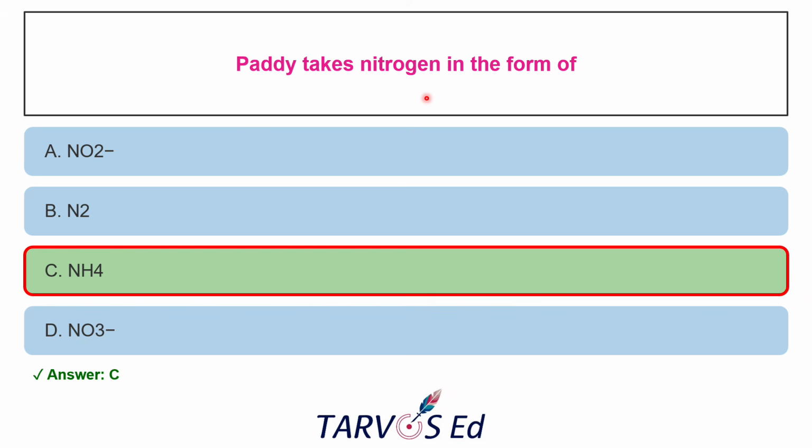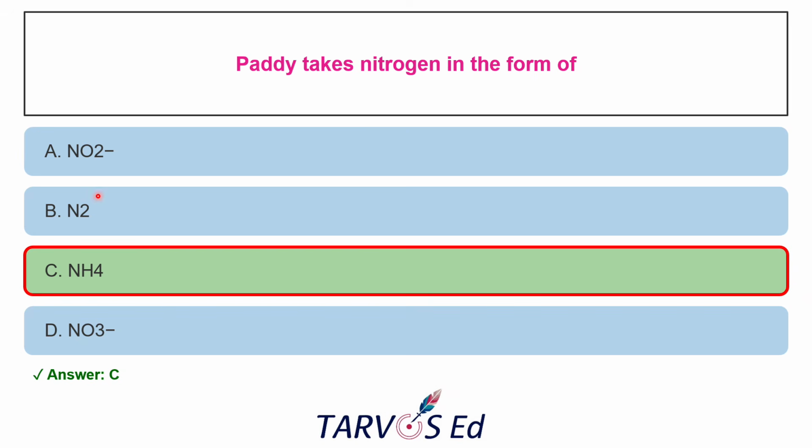Under no oxygen conditions, nitrification usually stops, so the nitrate converts back to ammonia, which is the dominant nitrogen form. Rice roots have aerenchyma, but the rhizosphere stays reduced. Ammonia is also less leachable in flooded soil. So this is the form of nitrogen usually taken by paddy.